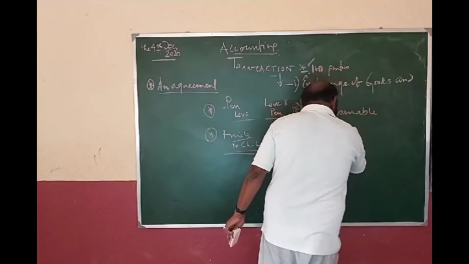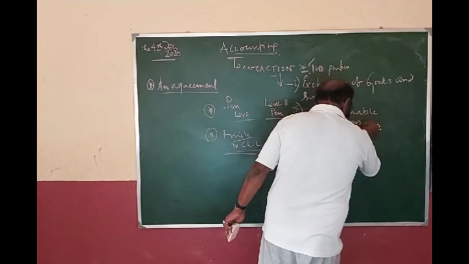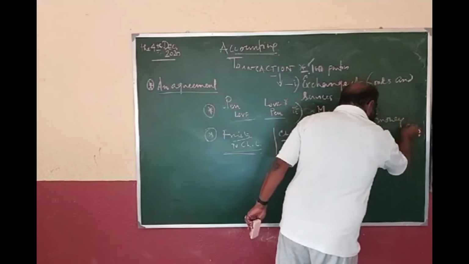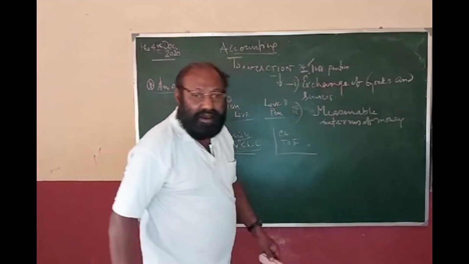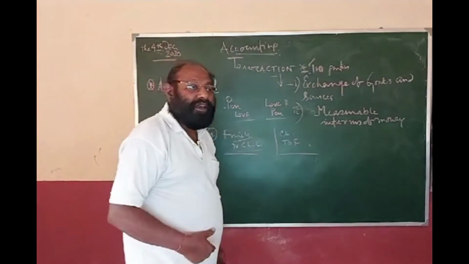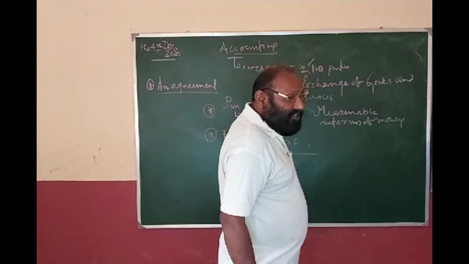Measurable in terms of money. So any exchange which is not measurable in terms of money is beyond the jurisdiction of transaction.